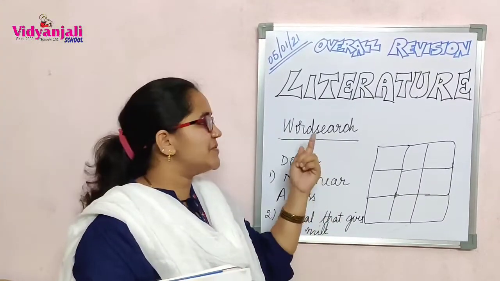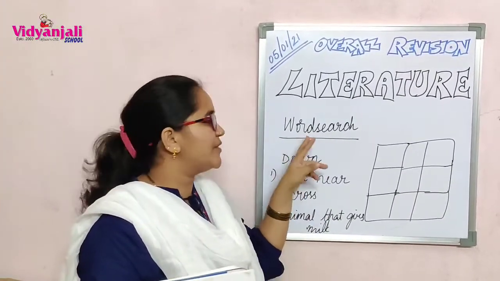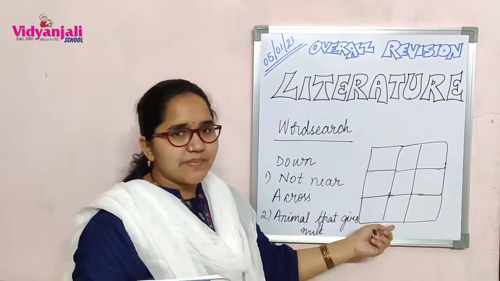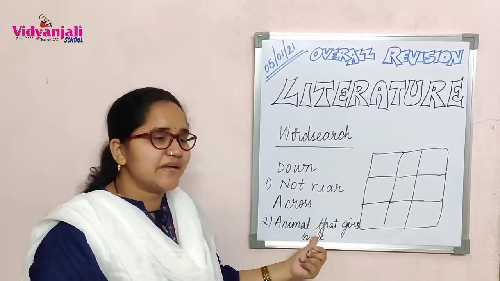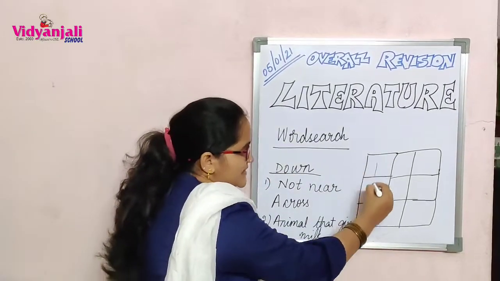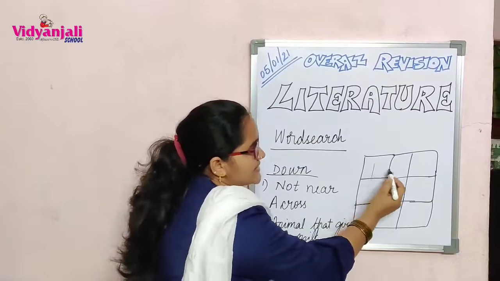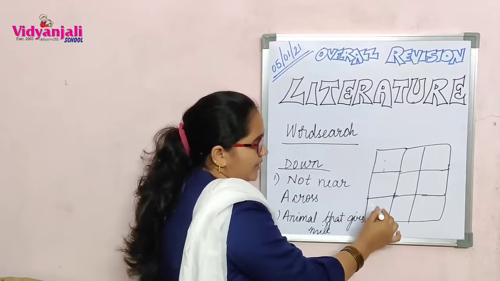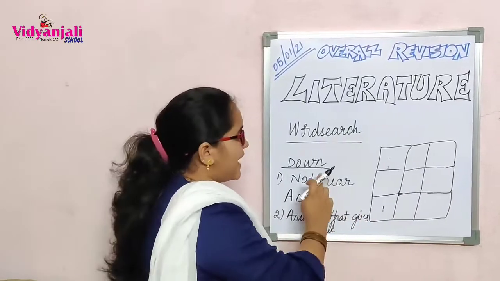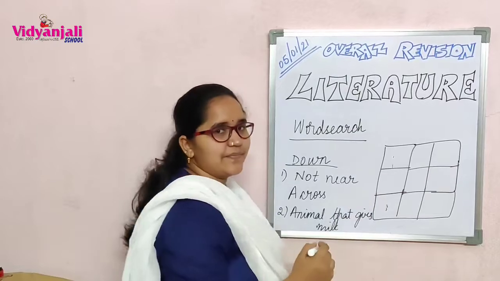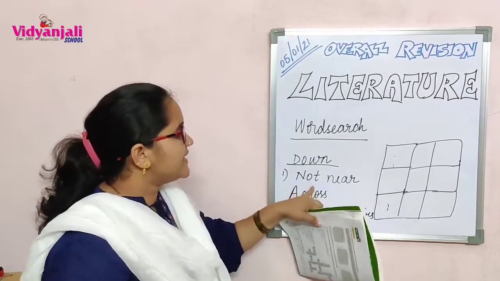Last Roman in our question paper, but not the least Roman, you can gain marks here. Word search. A box will be given and some hints will be given. Down, across. Down means in this way. Across means in this way. In maths you learn vertical, horizontal. Down means you will write downward. Across means sideways. Okay, now what is the hint given here?